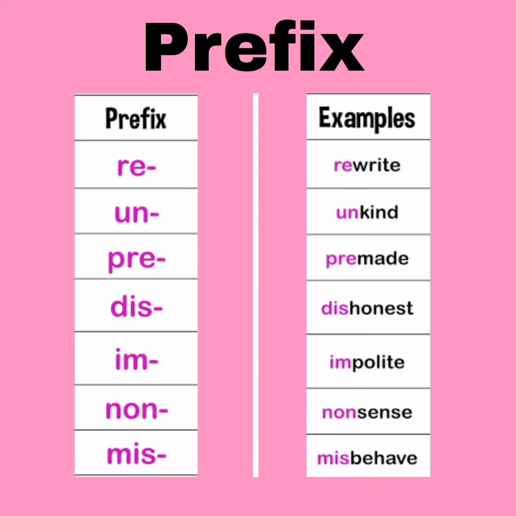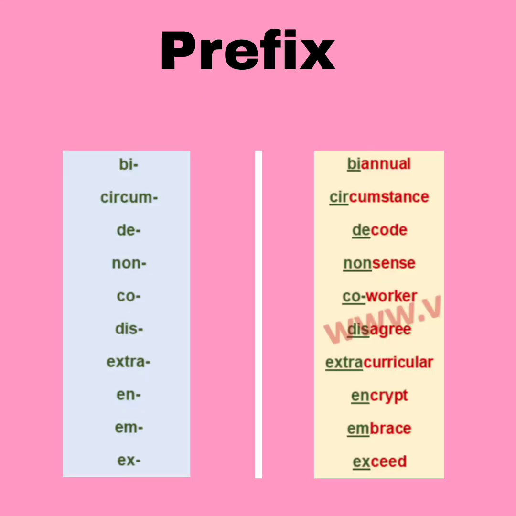Next, honest, add the prefix dis and the word is dishonest. Polite, add the prefix im and the new word is impolite. Sense, add prefix non, new word nonsense. And behave, misbehave. In these examples, you can easily see that I'm adding the letters at the beginning of the word. So some more examples.